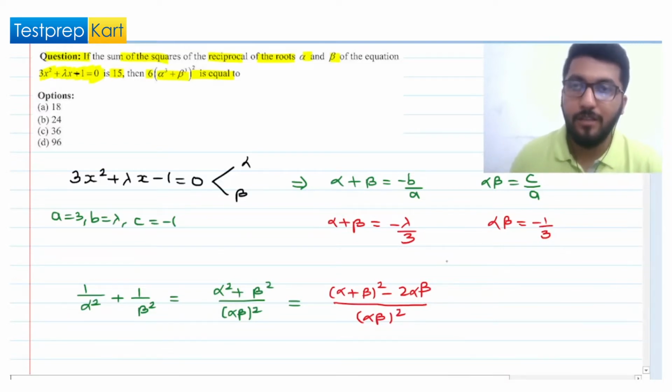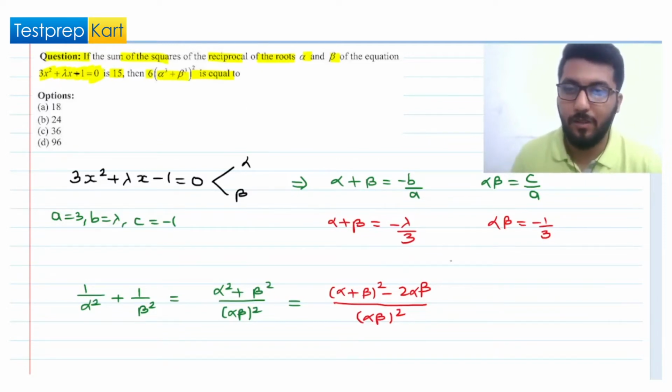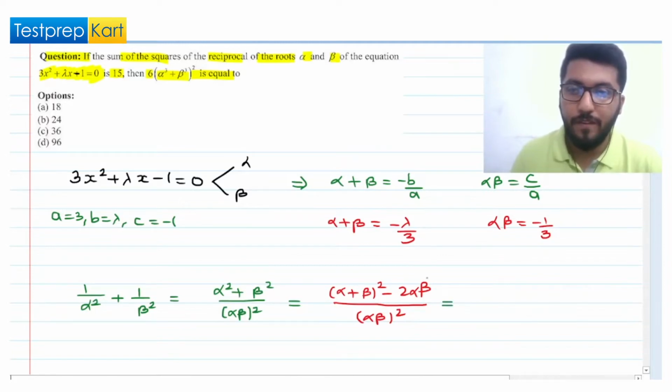And why are we doing that? Because we want to express the given expression in terms of alpha and beta, but only sum of roots and product of roots should be there, because we know their values. So this will give us, if we put the values, lambda square by 9, because we have the square of that, and minus 2 into minus 1 by 3, so this will become plus 2 by 3, whole divided by minus 1 by 3 square, which will be 1 by 9.